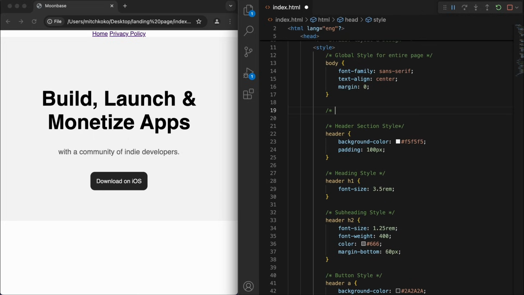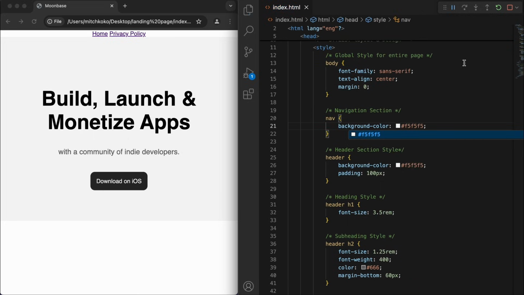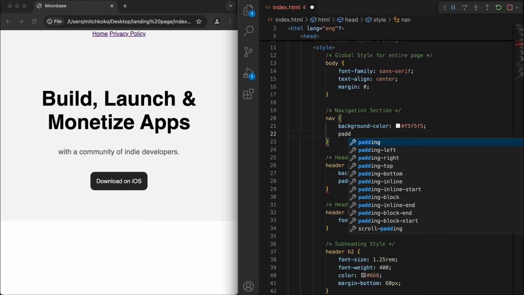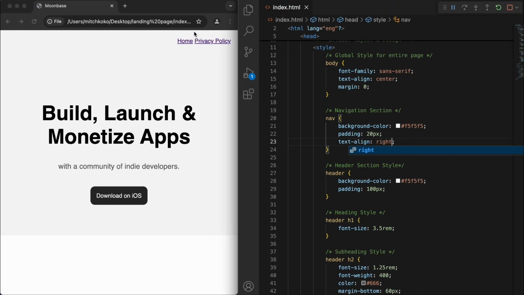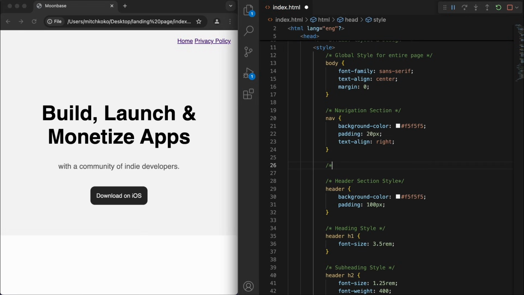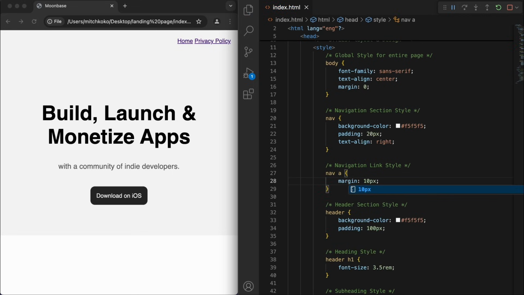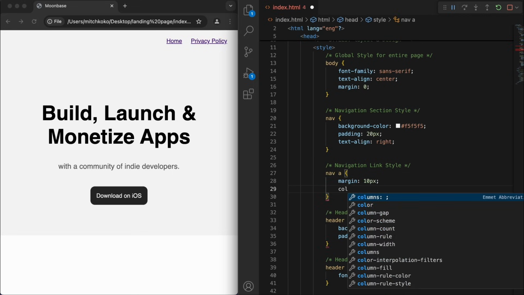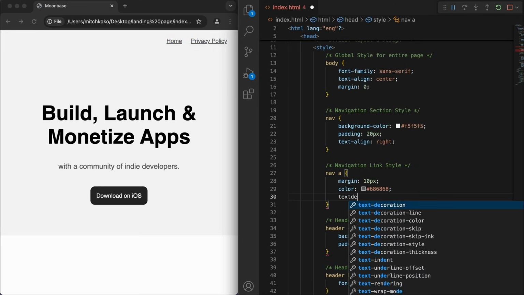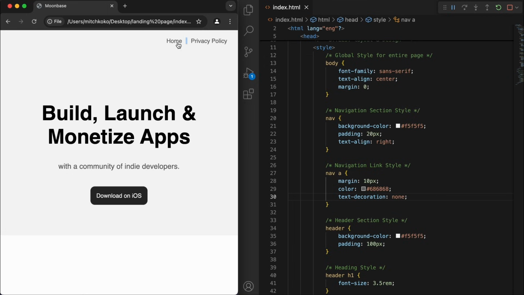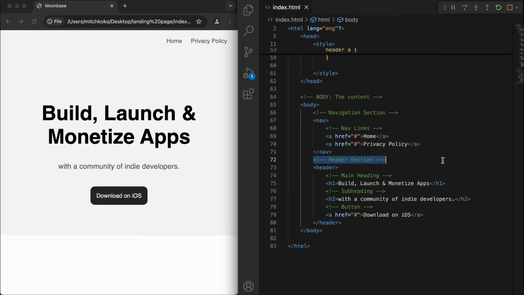So just for the navigation part, I want to specify at the top. So we got the background color and some padding. And I want to align this to the right hand side. Yep, that looks good. Cool, and the individual links, let's also style that up. Cool, I like that. Now, last thing is on the very bottom, so under the header section, let's have a